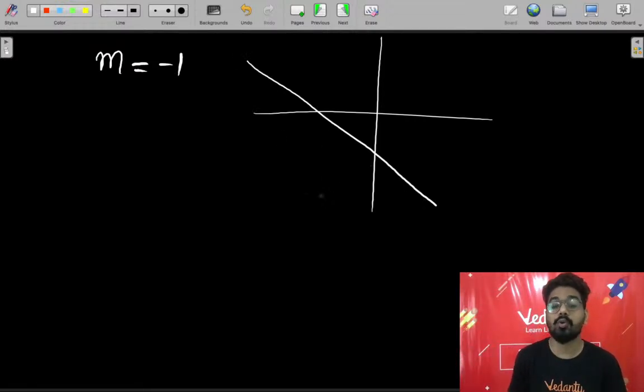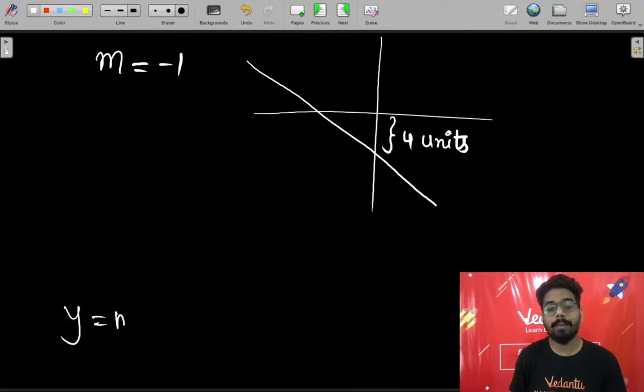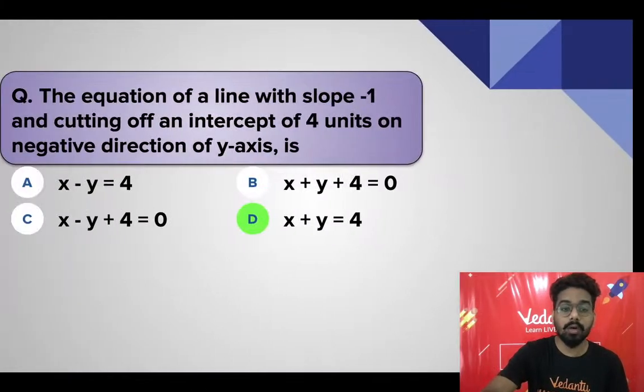And cutting off the intercept of 4 units: as I told you, intercept is the portion, and we have made a portion of 4 units in the negative direction of the y-axis. Now if you have read the form y equals to mx plus c, we can directly say that c is equals to -4, and I can directly write down the answer y is equals to -x -4, and I can say x plus y is equals to -4.